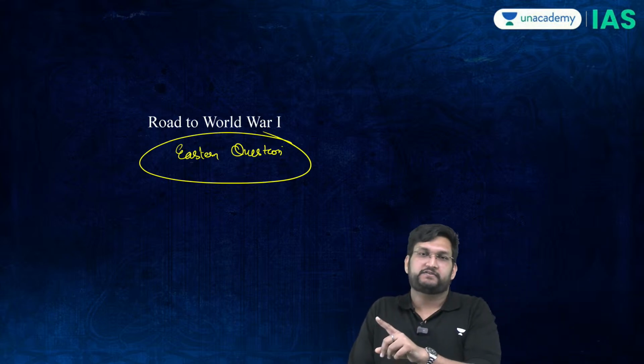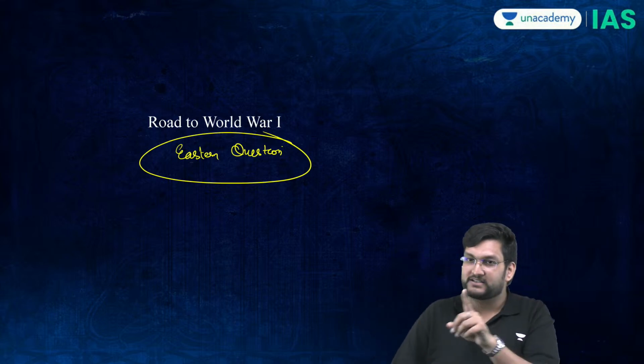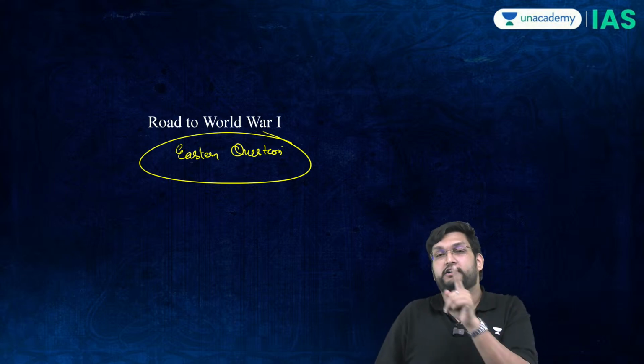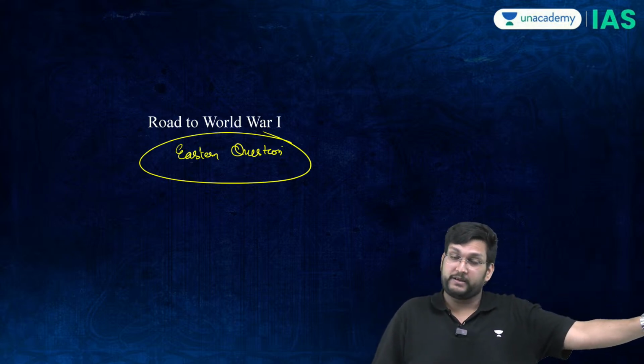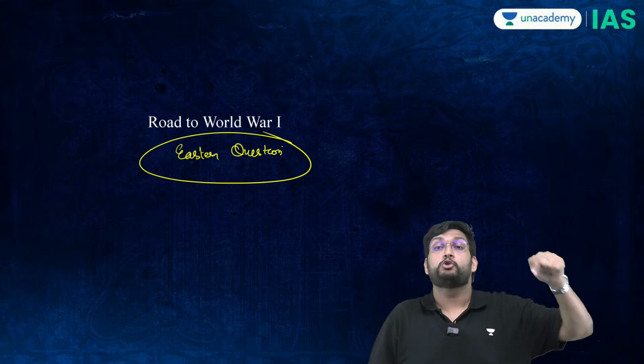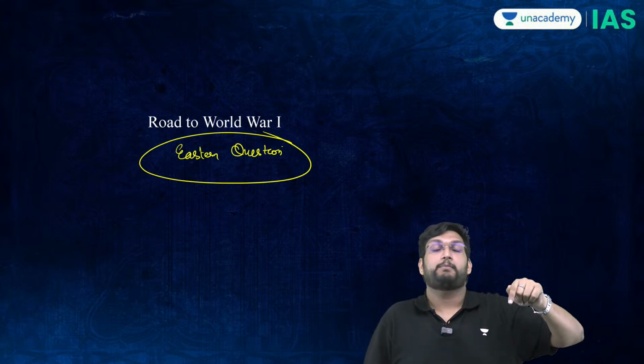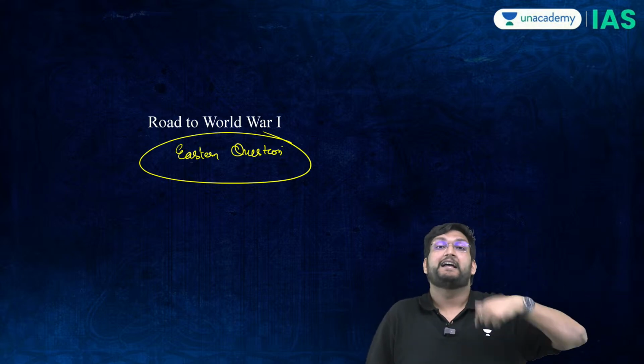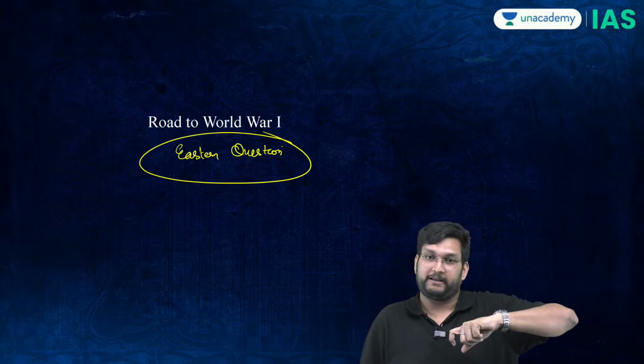However, by the turn of the 17th century, once the Ottomans start to decline, there is an important question in front of the Western European countries. What to do with the Ottomans? And when we talk about what to do with the Ottomans, now there are vested interests in play.